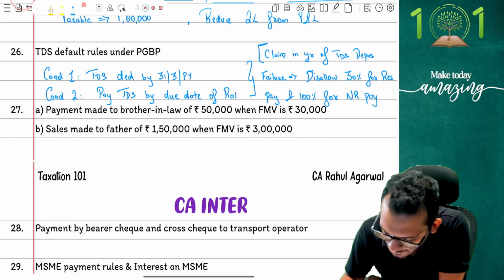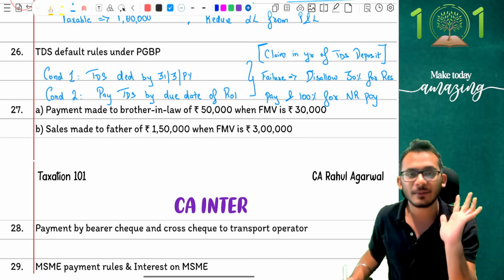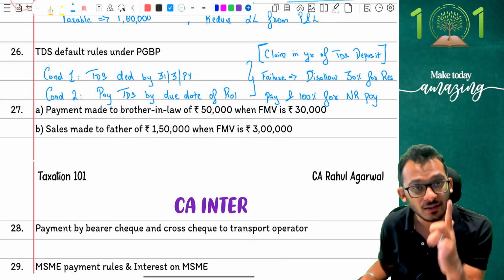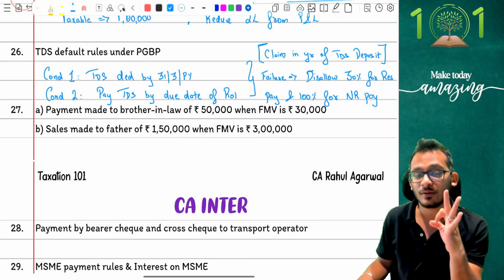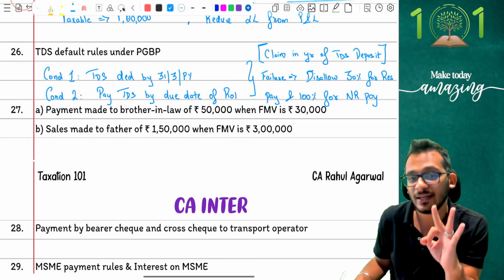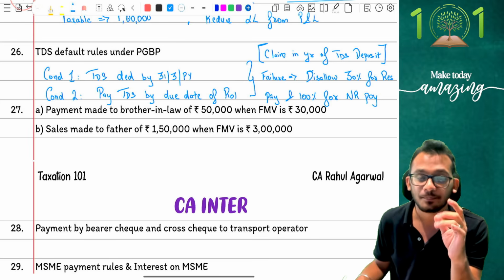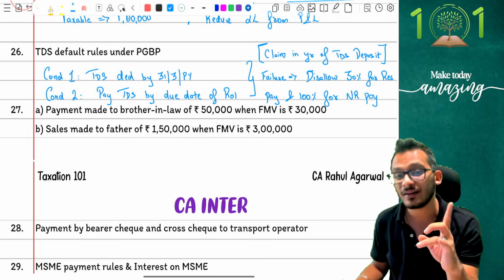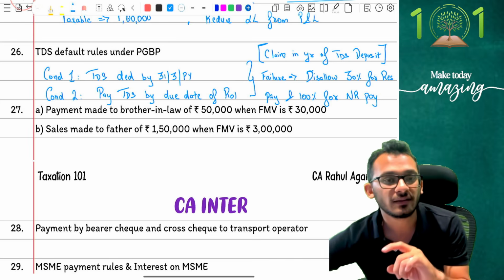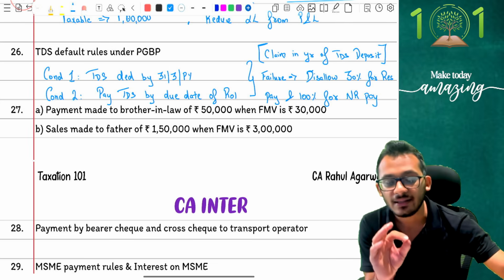Now here is where students end up making a mistake. Look carefully. If the question says, last year I had a payment of 1 lakh on which I did not deduct TDS to residents, last year you would have only disallowed 30,000 rupees. You would not have disallowed 100%, you would have disallowed only 30,000 rupees. So in the current year when you make the TDS payment, please don't claim 1 lakh. Please claim only 30,000. You cannot claim 1 lakh because you've only disallowed 30,000. When you have disallowed 30,000, you're also going to claim only 30,000. You're not going to claim the full 1 lakh rupees. Please be very, very careful.